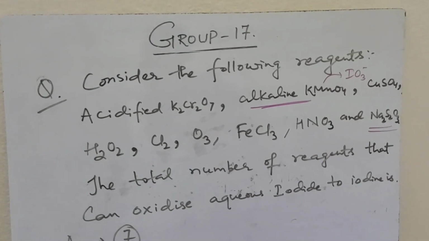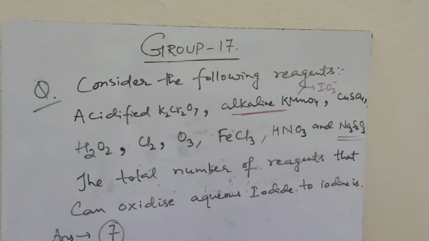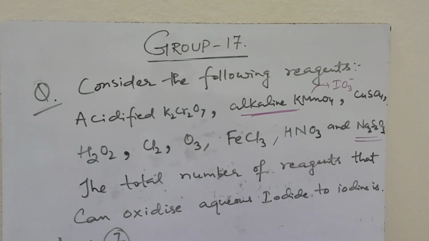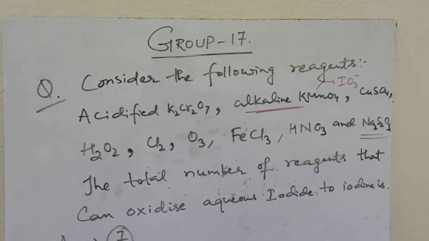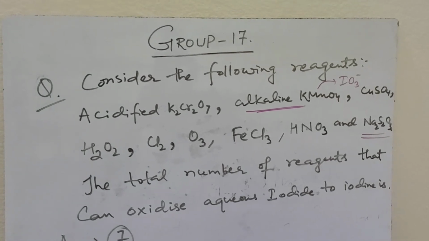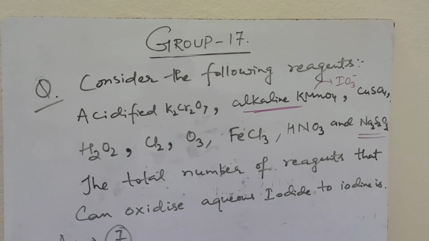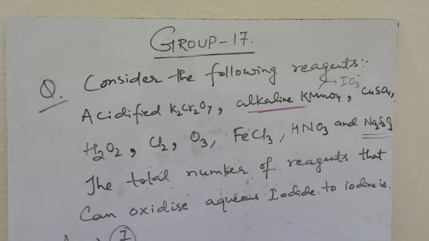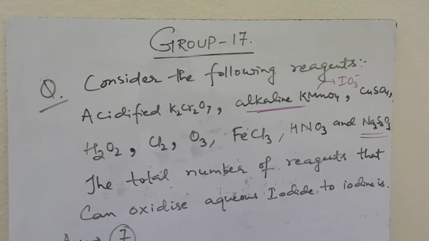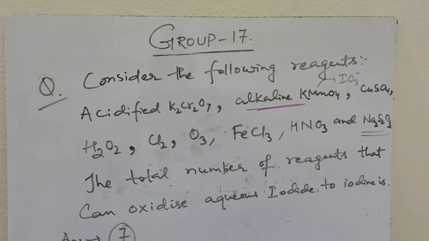Out of 9, 7 actually oxidize iodide ion to iodine. Only alkaline KMnO4 oxidizes iodide to IO3 minus, and sodium thiosulfate does not oxidize iodide ion to iodine. So the total number of reagents which can oxidize iodide ion to iodine is 7.